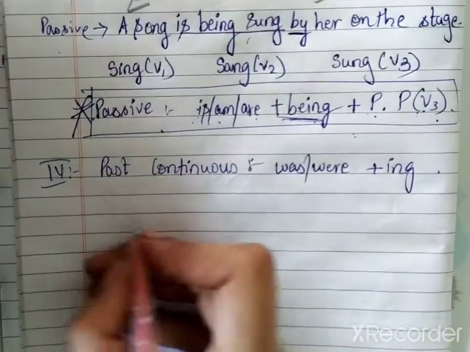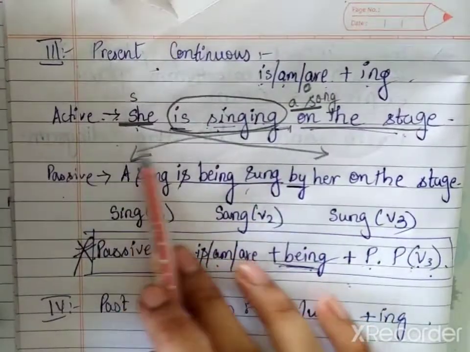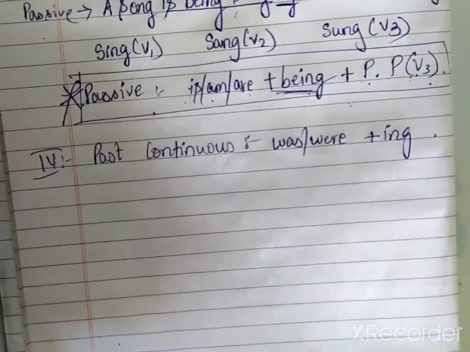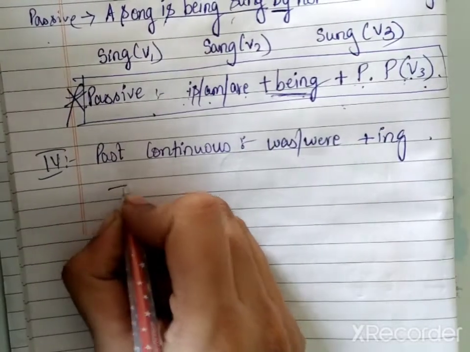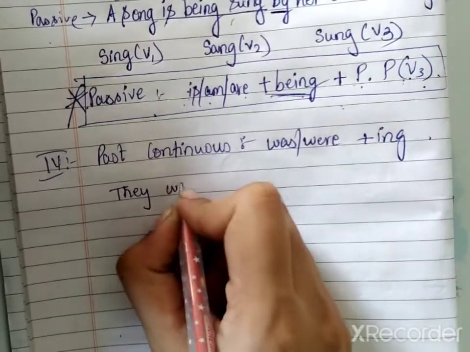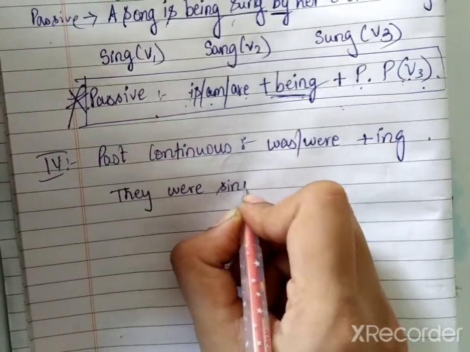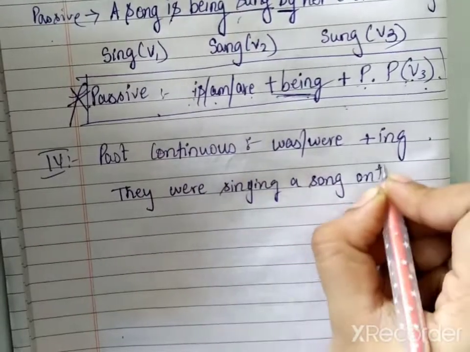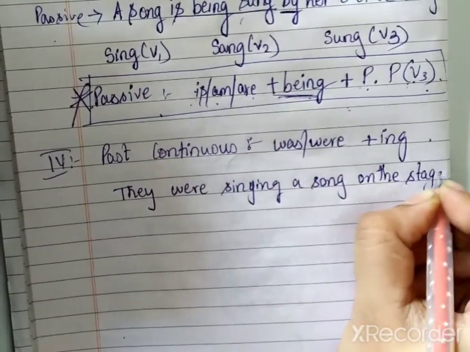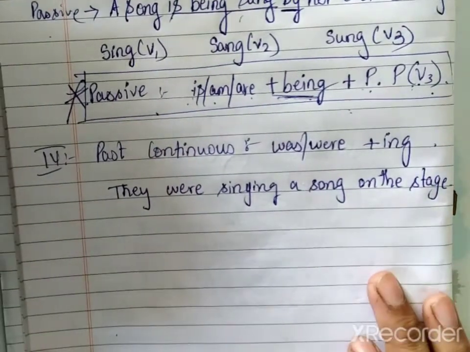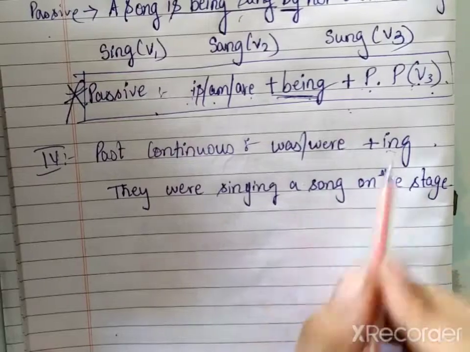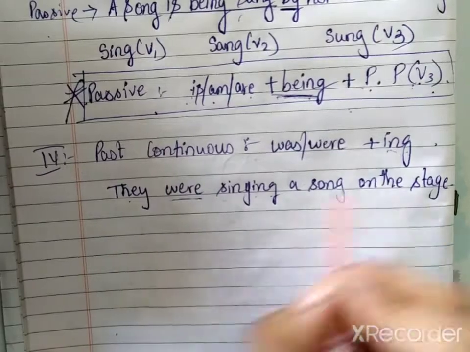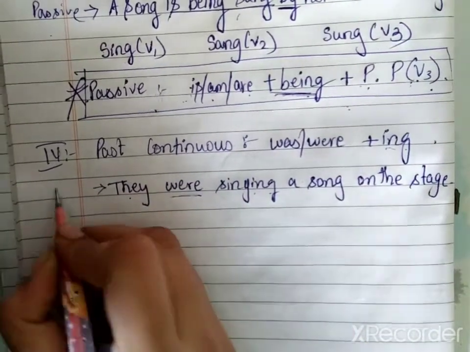Right? So let us make a simple sentence. Let us take this example only. You will understand. One sentence can be written in many ways. She is singing a song on this stage. So let us write plural. They were singing a song on the stage. This is a simple sentence of past continuous. Right? Was or were plus ing. Were because they are plural, and singing, sing plus ing.